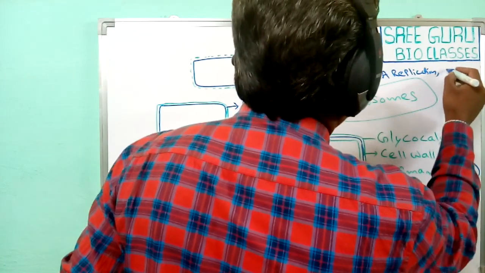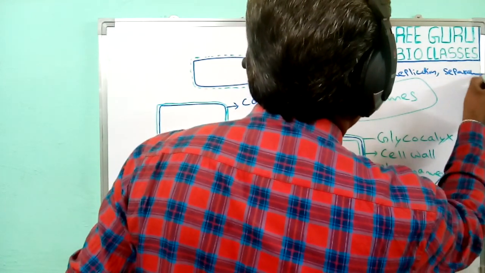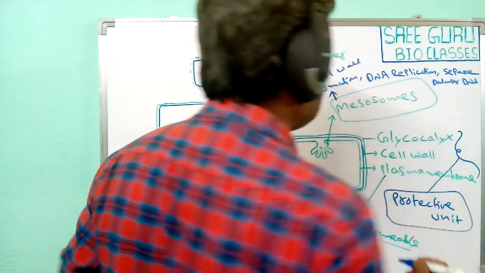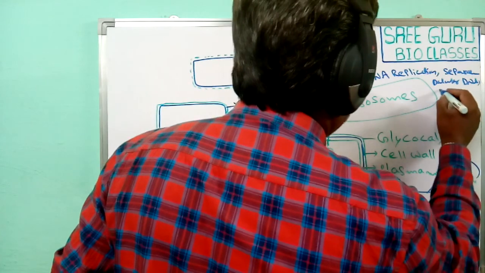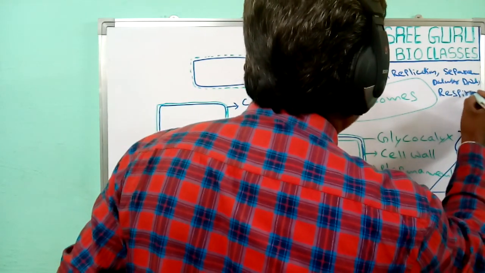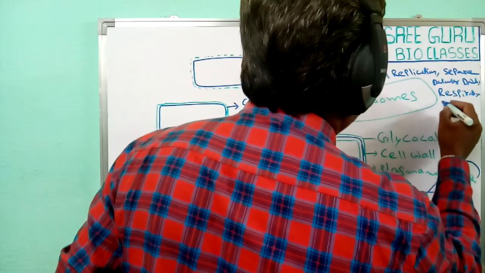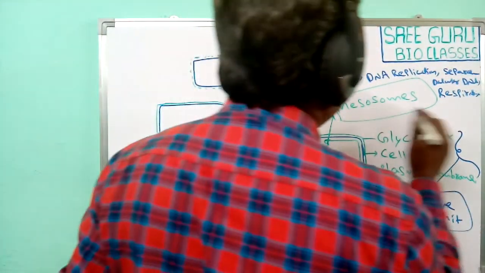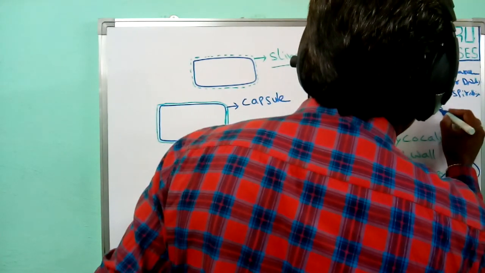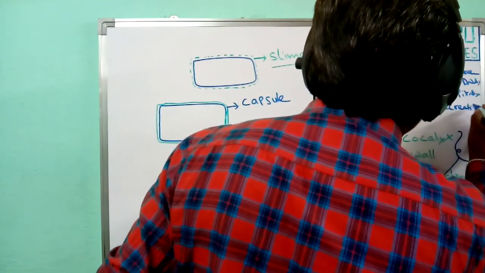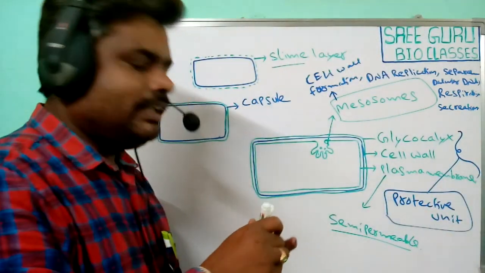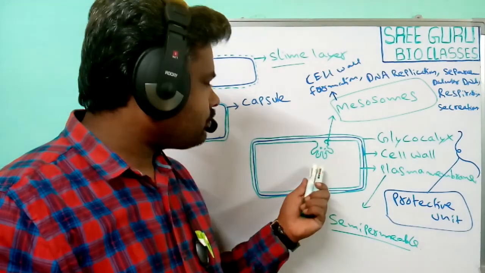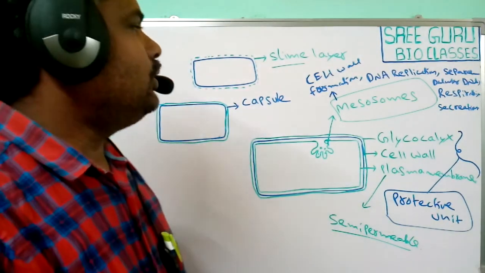and separation of daughter DNA molecules, and they are involved in respiration, and they secrete some substances. So they are involved in the secretion process. Secretion means it secretes some substances. So that is also the responsibility of mesosomes.